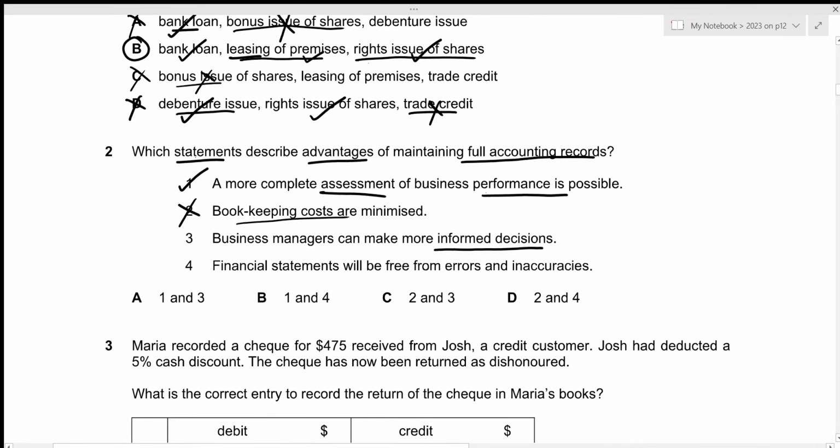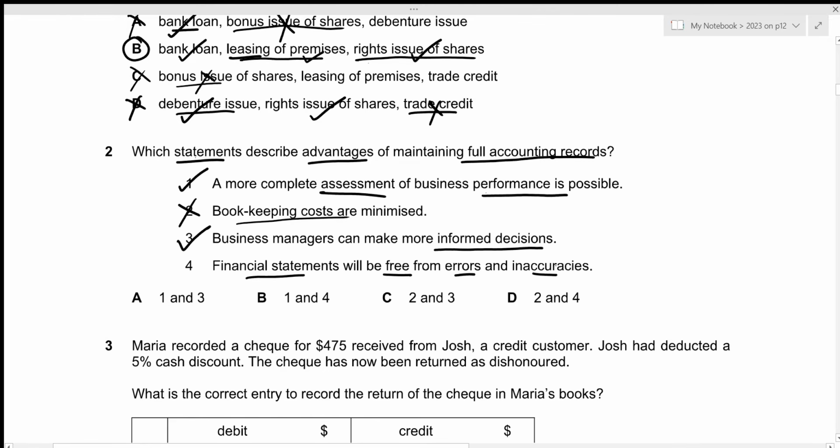Then for the third one, business managers can make more informed decisions. That is true because full accounting records will have each and every transaction. So before making a decision, they can look at every transaction that the company has made and which course of action would present the best result for the company, which is why statement 3 will be correct. Then for the fourth one, financial statements will be free from errors and inaccuracies.